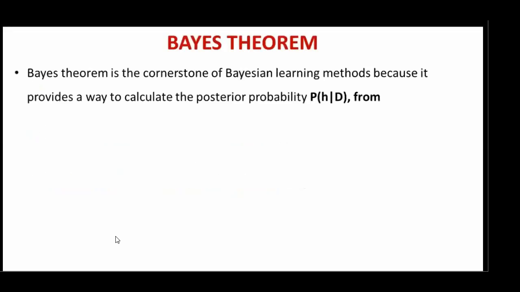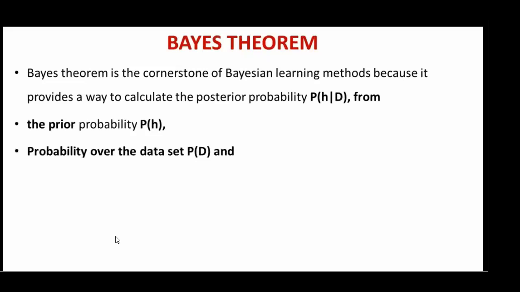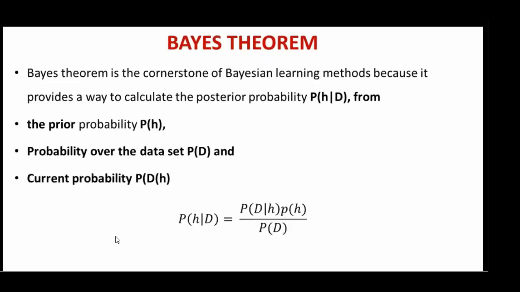Bayes theorem is the cornerstone of Bayesian learning because it provides a way to calculate the posterior probability, that is the probability of H given D, from the prior probability, that is P of H, the probability of the data, that is P of D, and the likelihood, that is P of D given H. The Bayes theorem looks something like this: P of H given D is equal to P of D given H times P of H, divided by P of D.